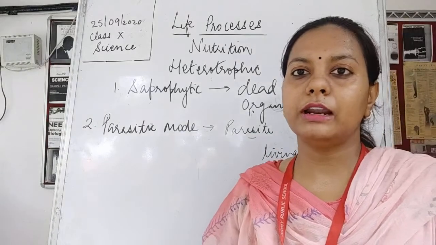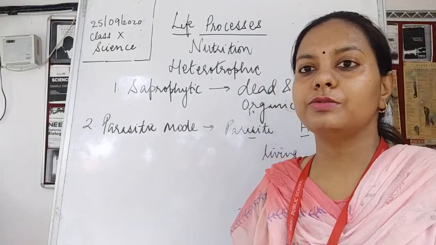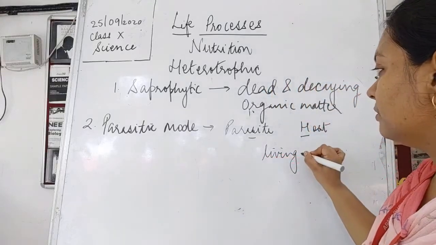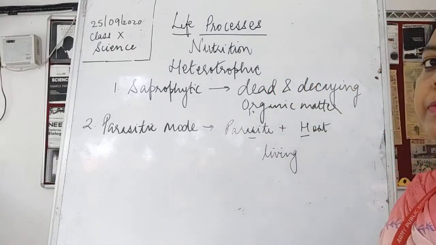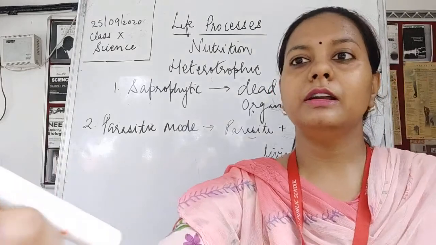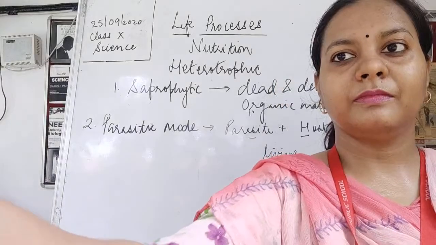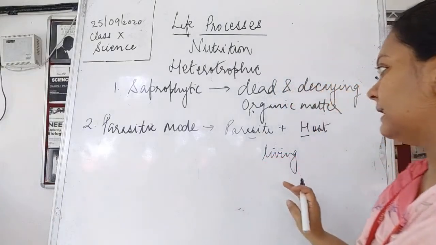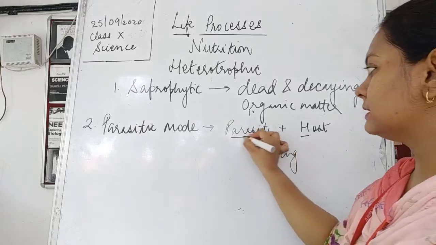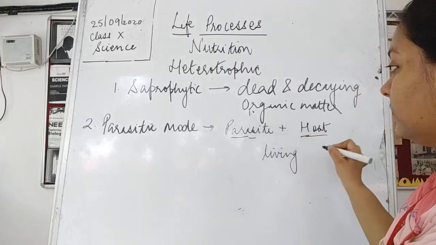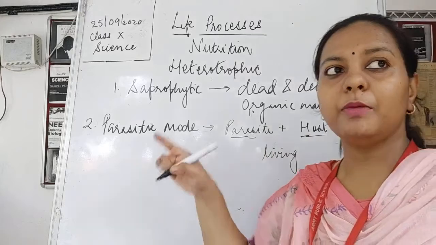If they are both living, they will have a certain relationship. What kind of relationship are they having? They have a host and parasite relationship. Now, what is this host and parasite relationship? Because this is living and this is also living, but of these two, one will be dependent upon the other.